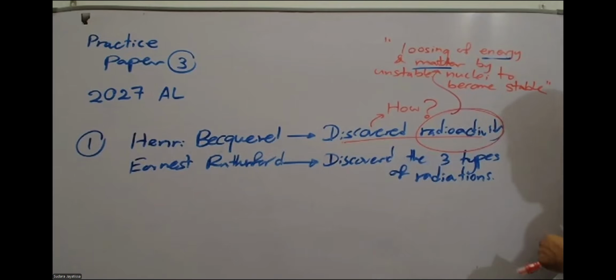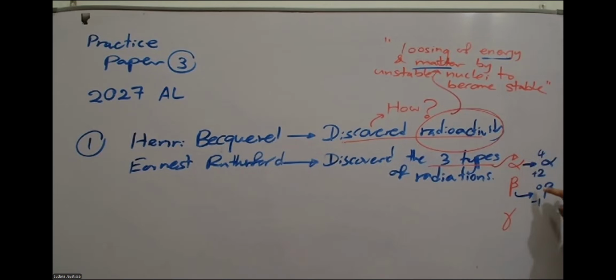So Rutherford is the one who discovered what those types of energy and matter are. There are 3 types of radiation: alpha, beta, and gamma. So what are alpha particles? Last day we learned that in the theory class. Alpha particles are helium nuclei, so we write them as helium-4 with 2 protons. It has +2 charge and a relative atomic mass of 4. And beta particles, we write them as -1 0, because it is a negatively charged particle with a negligible mass. Even though we write 0 here, remember, it has a negligible mass.